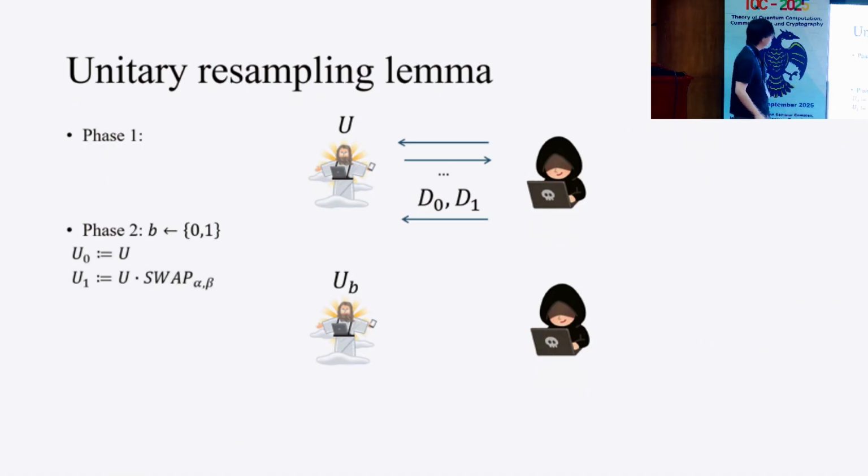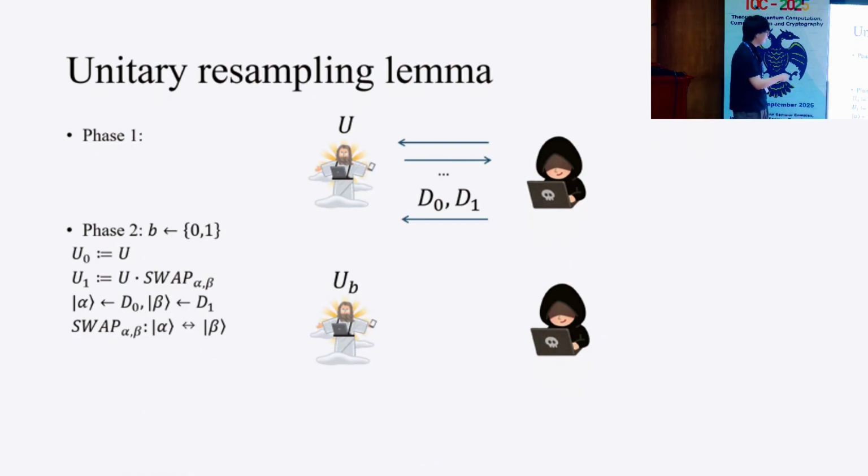If b equals 0, the challenger sets U0 as the original Haar random unitary U. If b equals 1, the challenger sets U1 as U times swap(alpha, beta). Here, alpha and beta are quantum states sampled from D0 and D1 respectively.